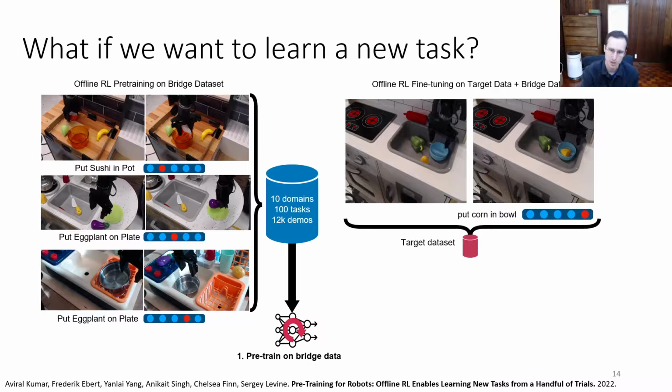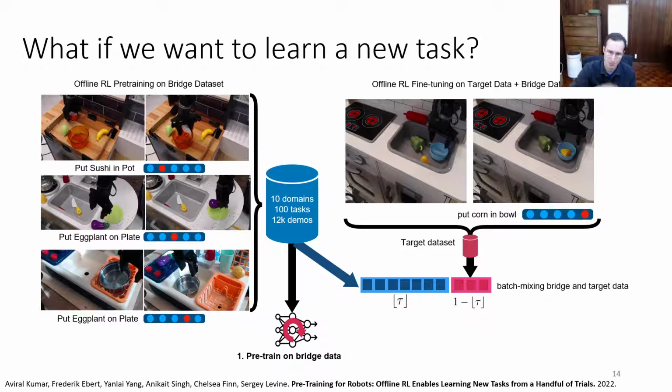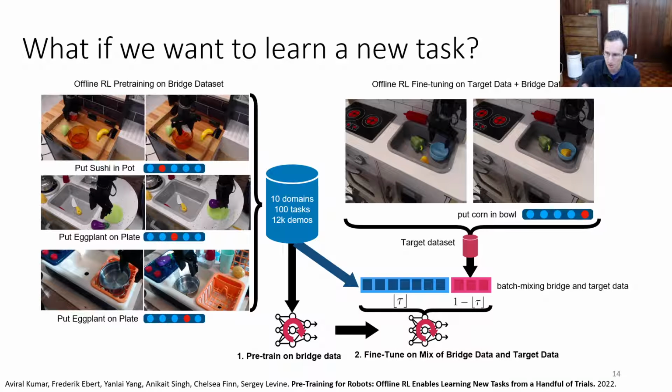And then when we get a new task, let's say we have 10 example demonstrations for a new task, we would just reserve that last entry in that one-hot vector for the fine-tuning task, condition on that last entry, and then fine-tune the policy, again with offline RL, using those 10 demos. In practice, we mix each batch to have some of the old data and some of the new data so that we don't forget. But more or less, it's just a straight-up offline RL pre-training fine-tuning method. And the goal is to see how well we can master this new task using just 10 trials.